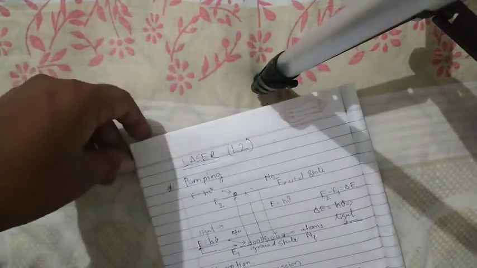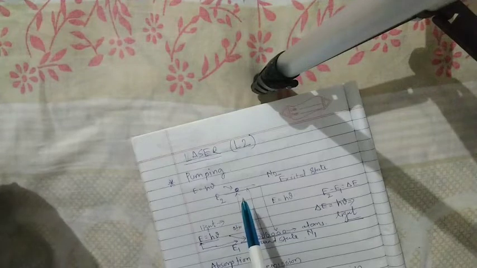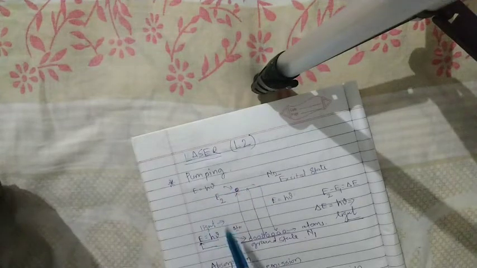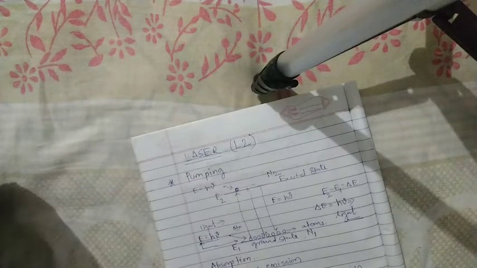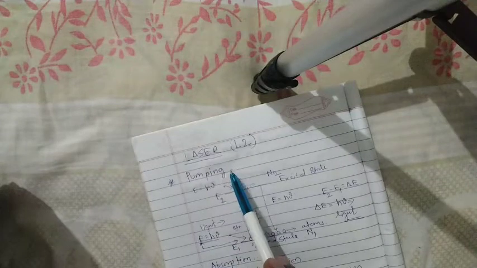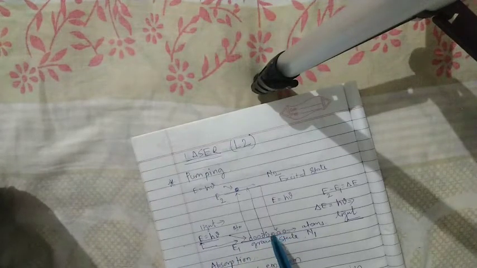Once again we will take a short review of this lecture. In the last lecture we have discussed absorption, stimulated emission and spontaneous emission. In this lecture we have started pumping, and we know pumping is nothing but the process of supplying energy from an external medium to the laser material.